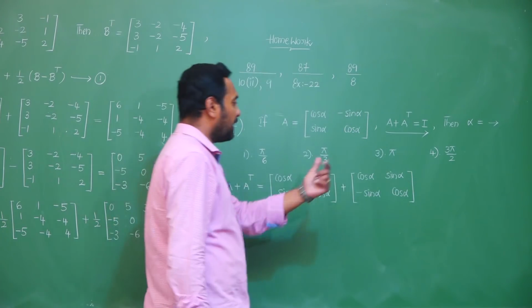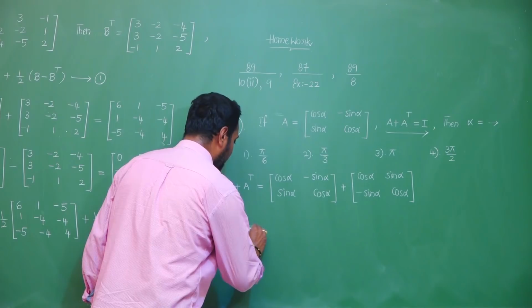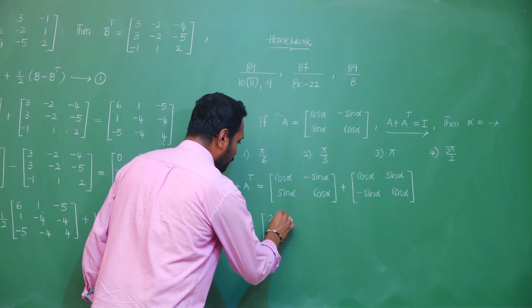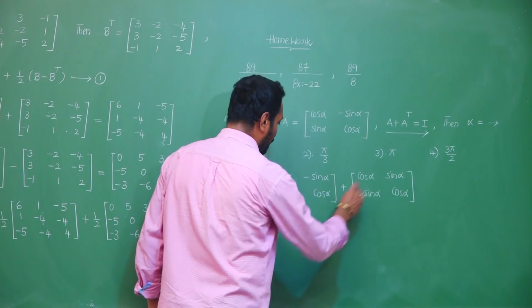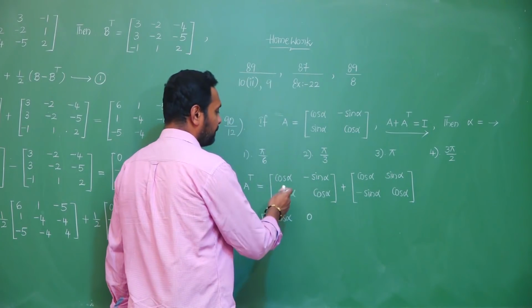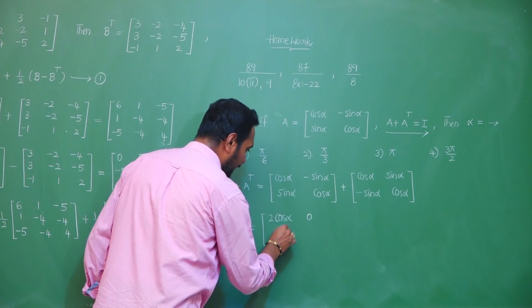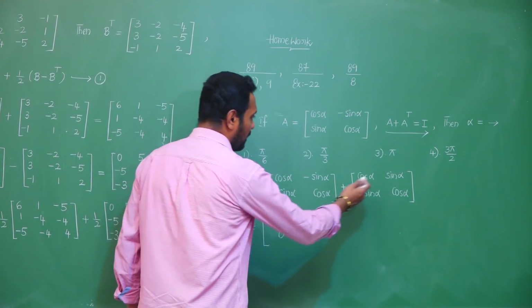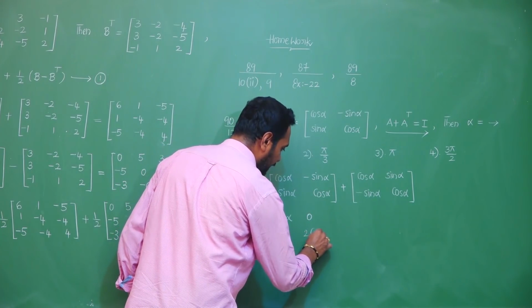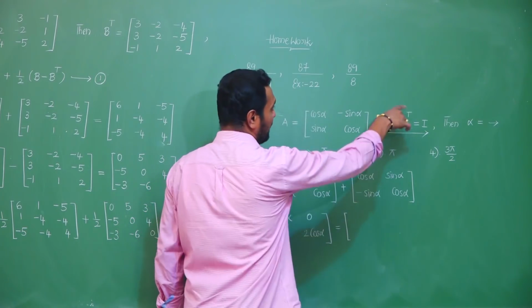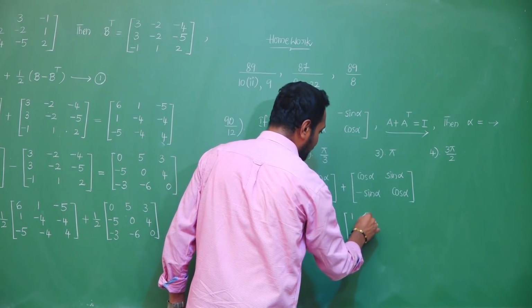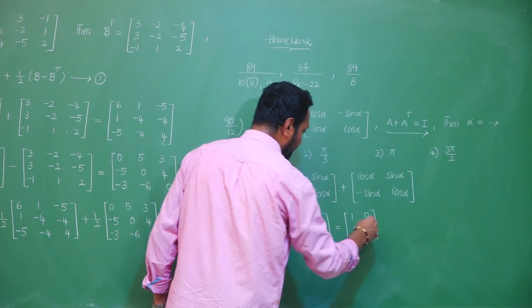If you add the corresponding elements, you will get 2 cos alpha, minus sin alpha plus sin alpha is 0, sin alpha minus sin alpha is 0, cos alpha plus cos alpha is 2 cos alpha, equals what they have given as I, 1 0 0 1.